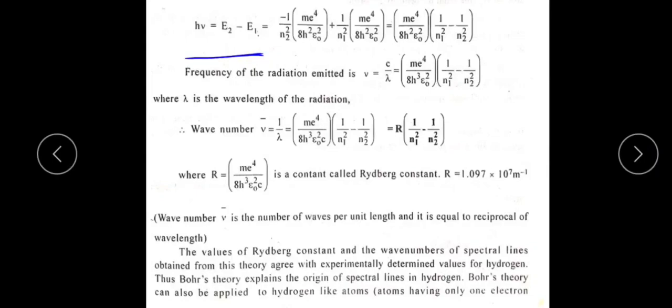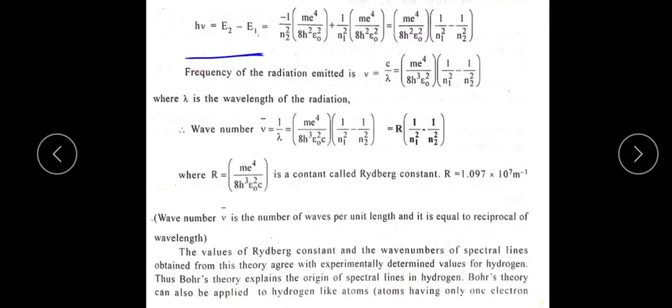If you want to substitute these values, m is the mass of the electron, whose value is 9.109 into 10 to the power minus 31 kg. Then the charge of the electron is 1.602 into 10 to the power minus 19 coulomb. h is Planck's constant, its value is 6.626 into 10 to the power minus 34 joule second.